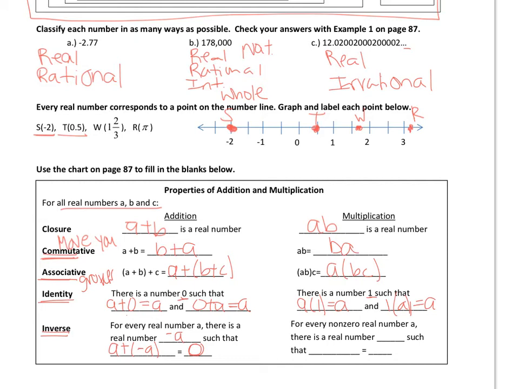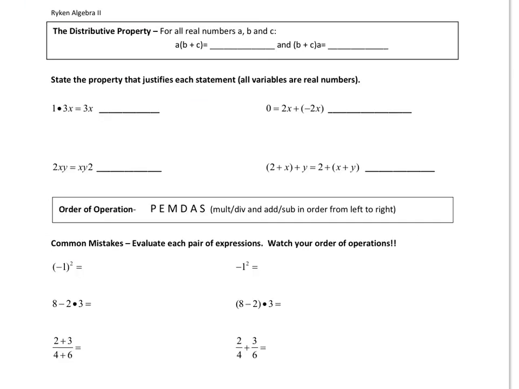For multiplication, we have a number A. The inverse is 1 over A. So that I can do A times 1 over A, and I should get the identity, which in this case is 1. The next property is the distributive property, so just distribute the A in, and you get AB plus AC. And then likewise, even if it's last, you still get AB plus AC.